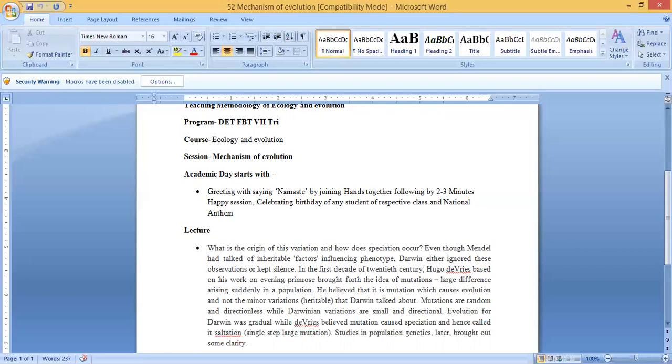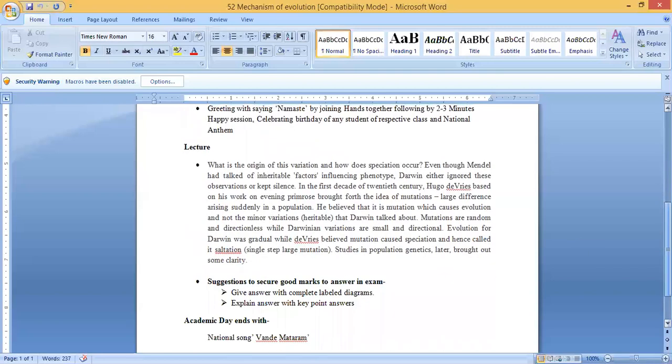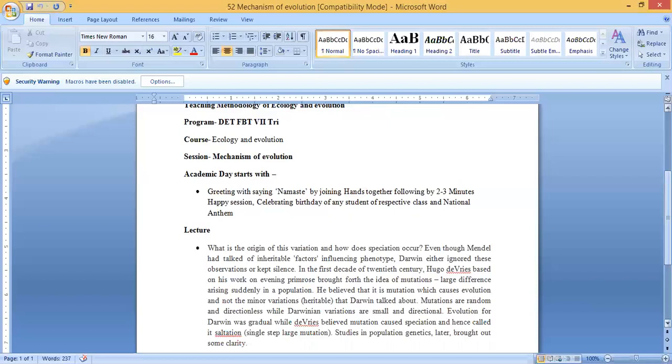Evolution for Darwin was gradual, while Hugo de Vries believed mutations caused speciation and hence called it saltation, a single step large mutation. Studies in population genetics later brought some clarity to this. So these were the two different bases for the generation of evolution or speciation.